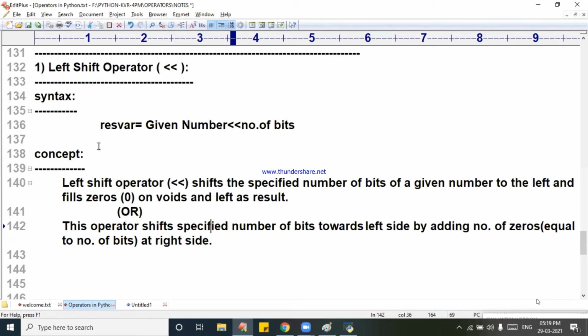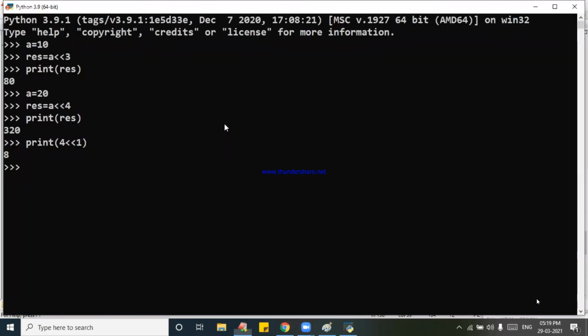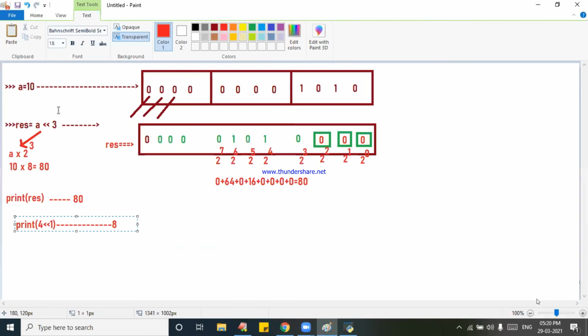Simple. We take a given number. Given number in binary format. What is this number of bits? What is the operator? Left side. This given number, we convert into binary, like this. What number do you take? 10, binary is 1 0 1 0. Others are 0 0 0 0 0. You can take 3 blocks, 4 blocks, 5 blocks. What is this 3?